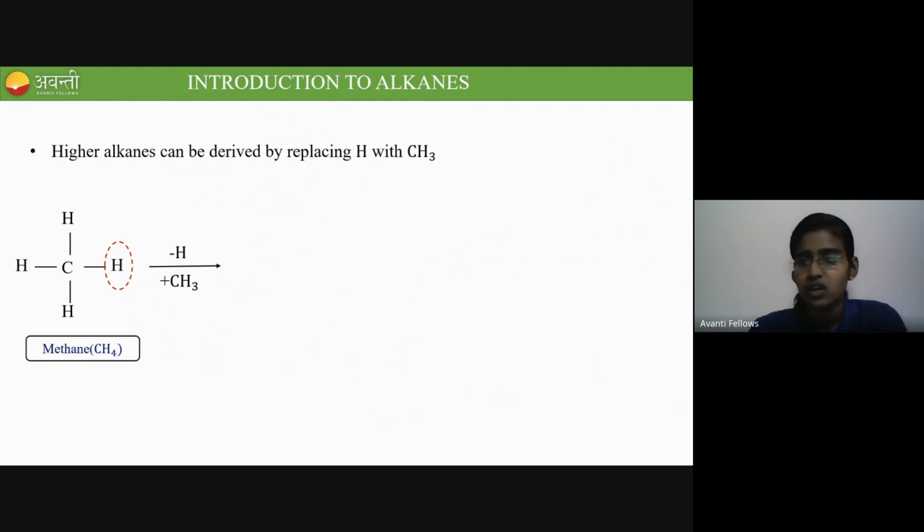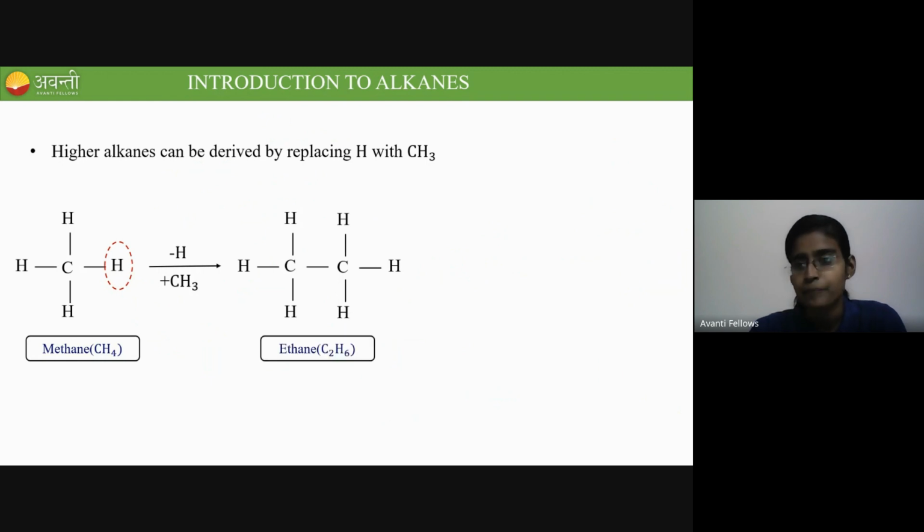Okay, so because of this replacement, what am I going to get? I'm going to get CH3 and CH3, which is nothing but C2H6, and it is called ethane. And what is the difference between these two formulas? C2H6 is ethane and CH4 is methane, right? What is the difference? 2 carbon minus 1 carbon is 1 carbon, and 6 hydrogen minus 4 hydrogen is what? 2 hydrogen, right? So CH2 is the difference between these two members.